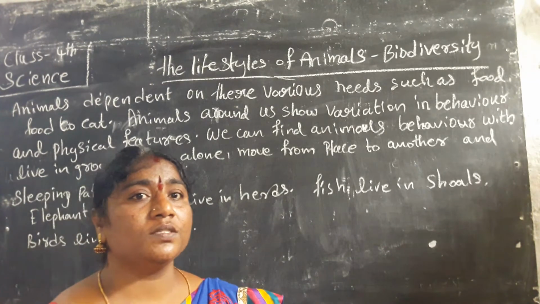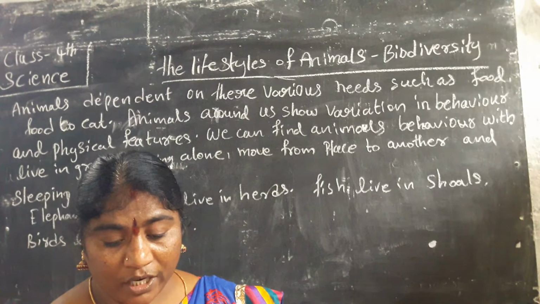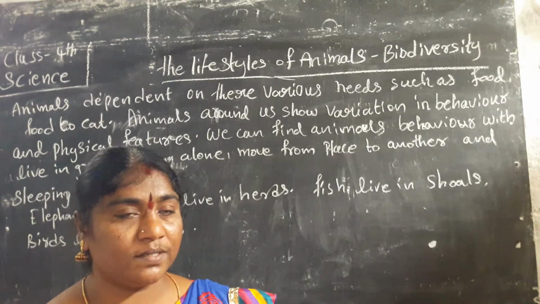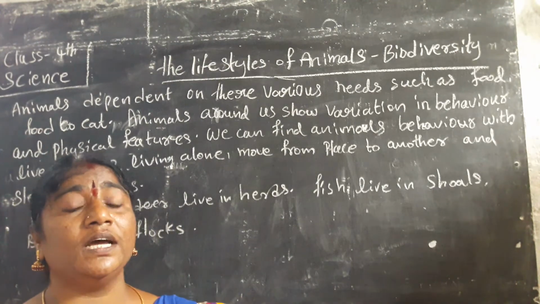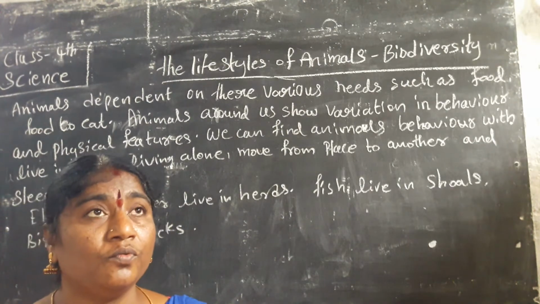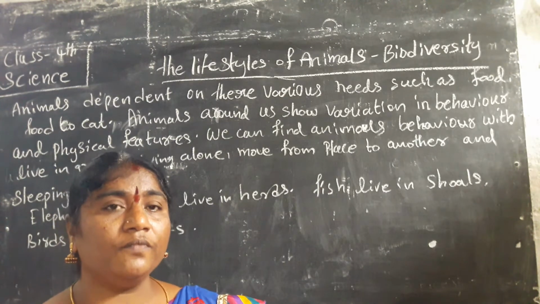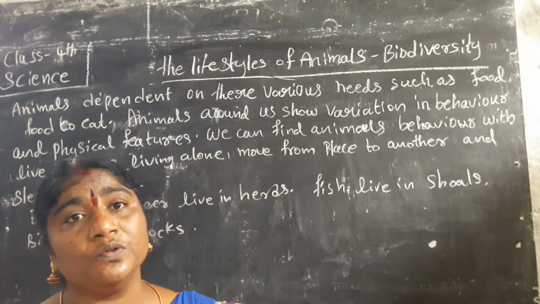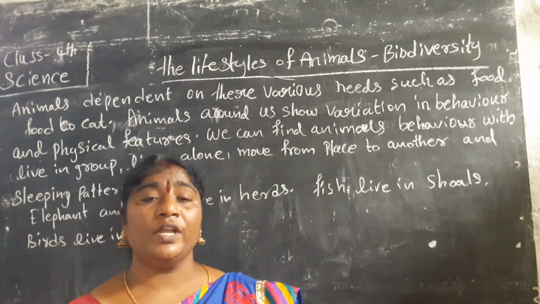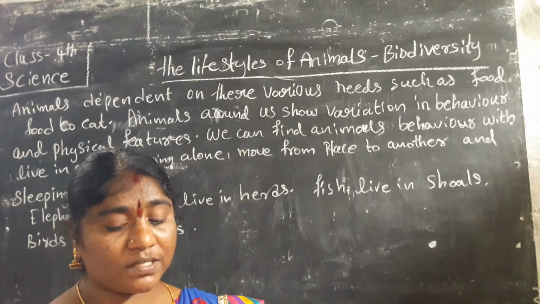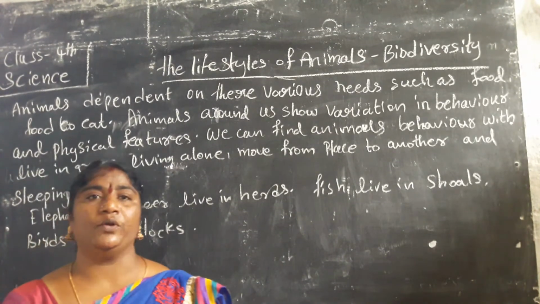We classify them based on the skin and on the food they eat, and we analyze their shapes and sizes, their food habits, and the variations of food items. We have to separate them, and we also have to learn about the uses of animals. Now we go to the next lesson, the lifestyles of animals and biodiversity.